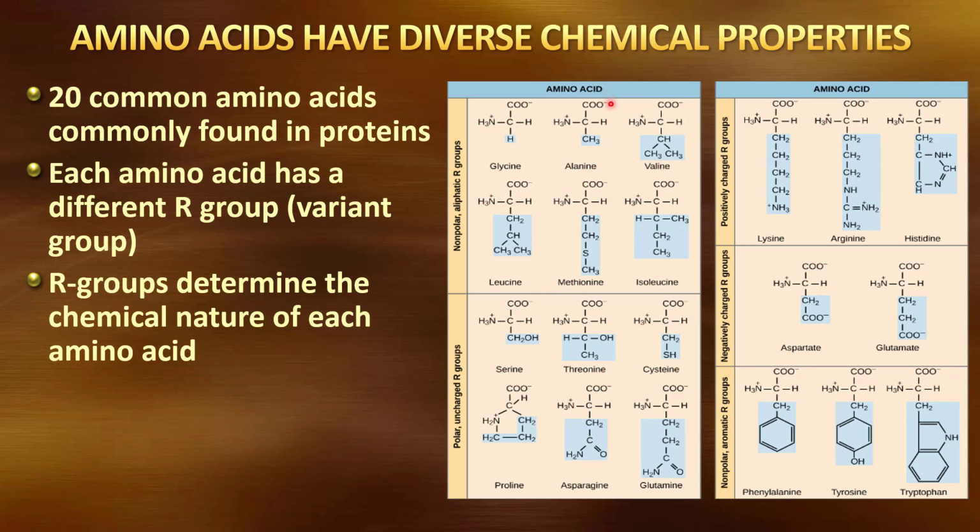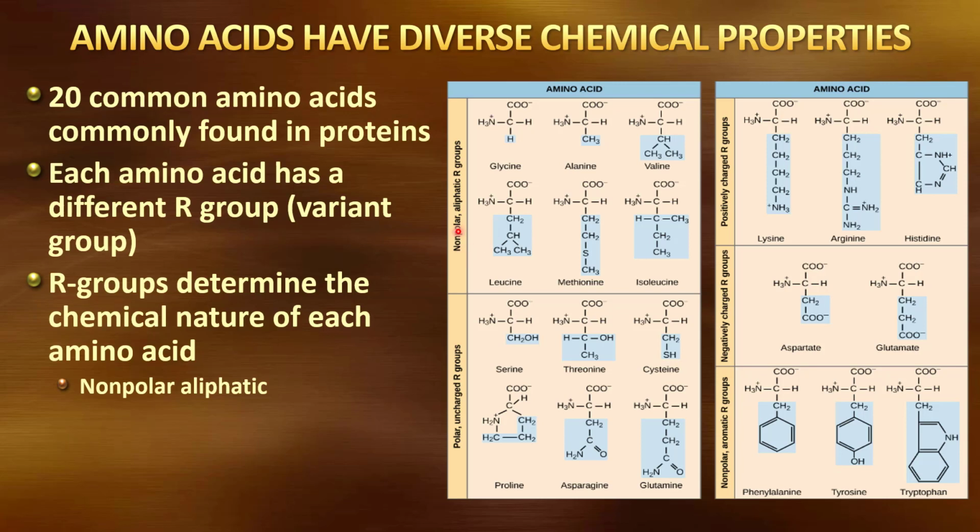The other part of that amino acid will behave very similarly from one amino acid to another. But the R group will behave quite differently from one amino acid to another. Now, some amino acids might behave somewhat similar because they have somewhat similar R groups. Notice we have groupings of the R groups here.